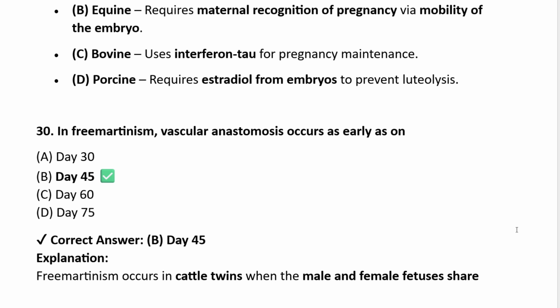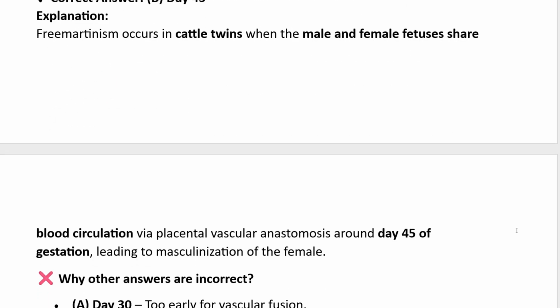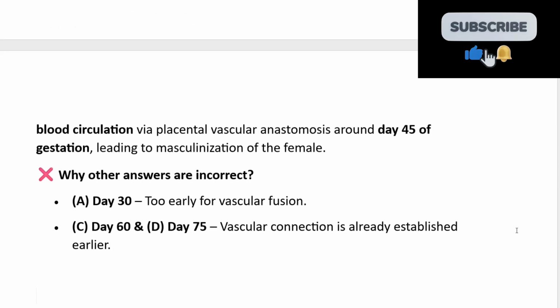30. In free martinism, vascular anastomosis occurs as early as day 30, day 45, 60, 75. Day 45. Freemartinism occurs in cattle twins when the male and the female fetus share blood circulation via placental vascular anastomosis around day 45 of gestation, leading to masculinization of the female. Why others are incorrect? Day 30, too early for vascular fusion. Day 60 and day 75, vascular connection is already established earlier.